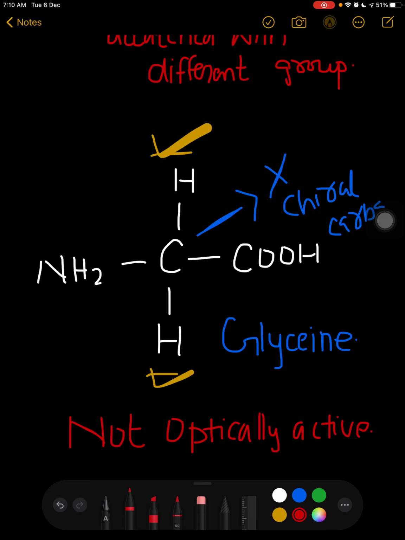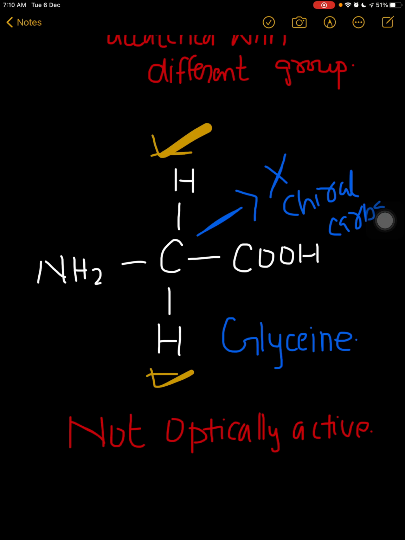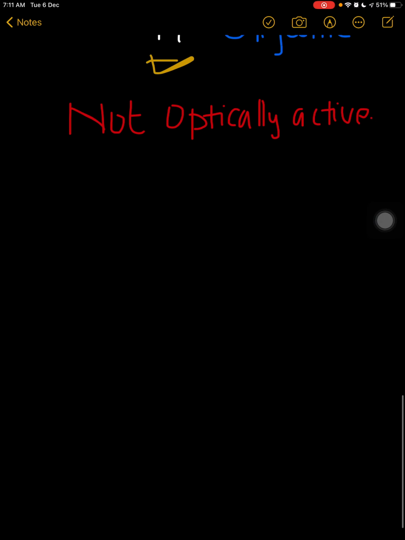It means all the amino acids from which our cells and tissues are made are optically active, except one, which is glycine, right? I hope it is clear to you.